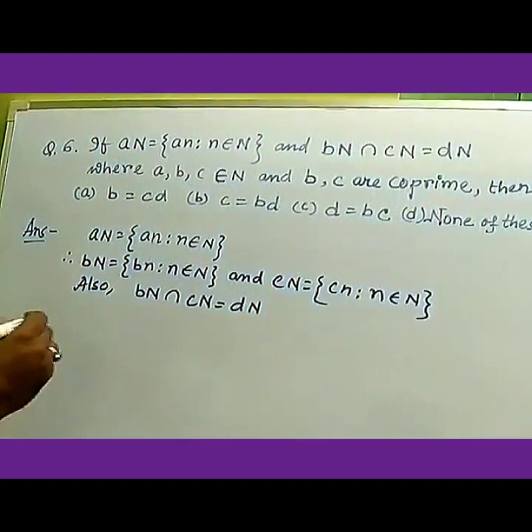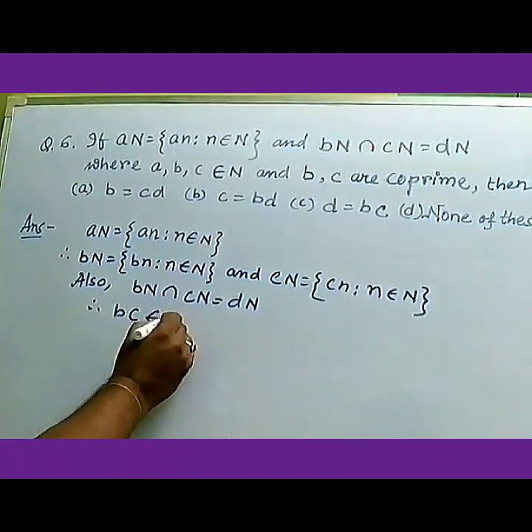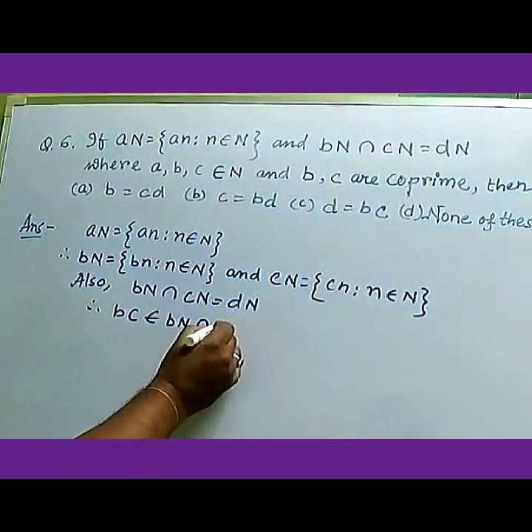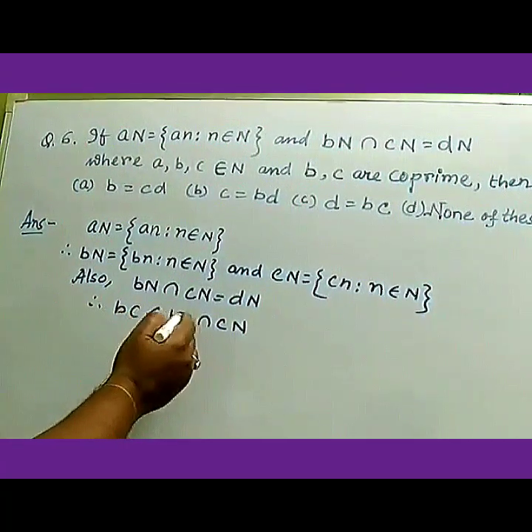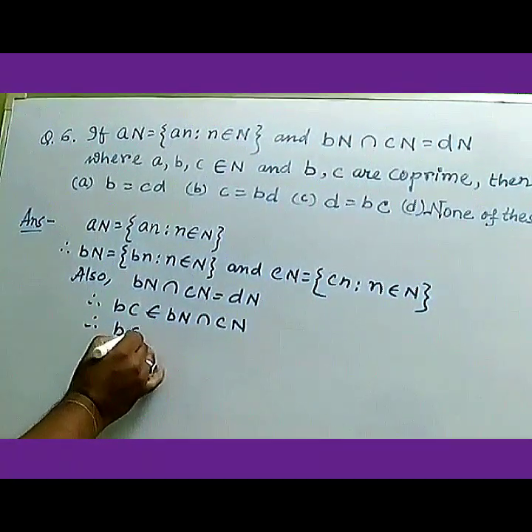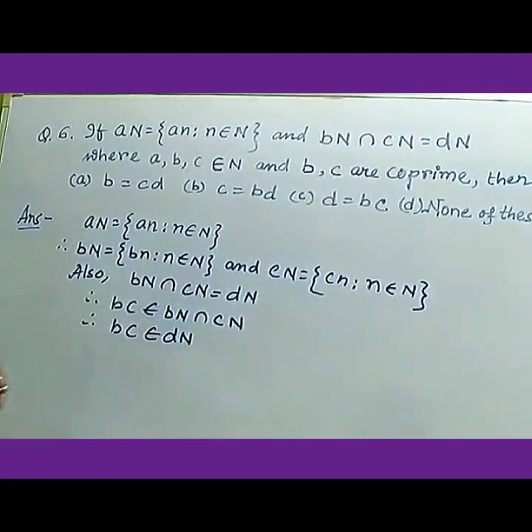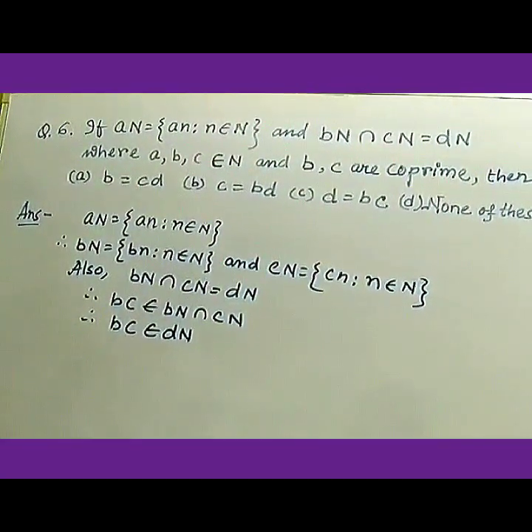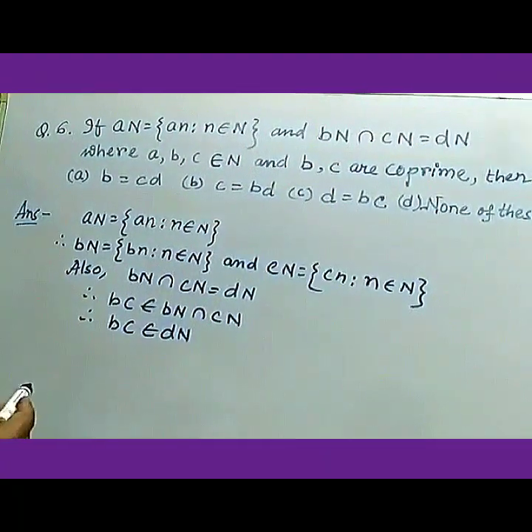So therefore we can write bc belongs to B_N intersection C_N. Then the value is D_N, so we can write bc belongs to D_N, and since b and c are co-prime, it has been given that b and c are co-prime.